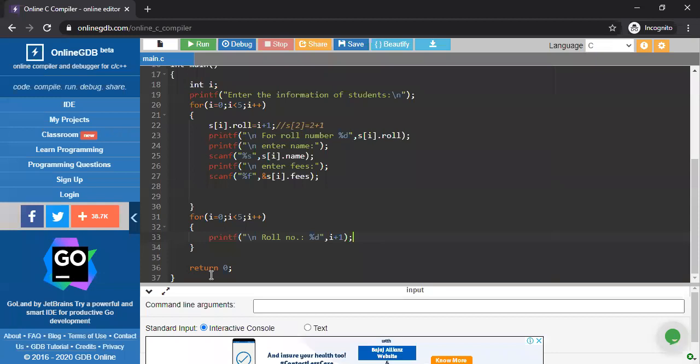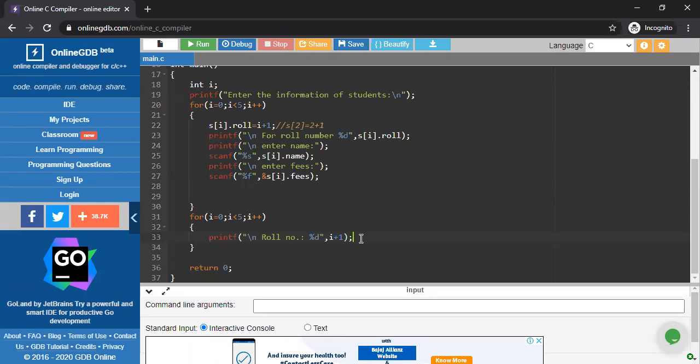Because it is the first time my loop is executed. Now the question is, why am I not writing si.roll here? You are saying that you have to pass the parameter to the structure member using the dot operator. But in that particular line we don't write any si.roll, because it's not required. I'm just printing the roll number in ascending order, nothing else. So why would I write si.roll? It's not required at all.